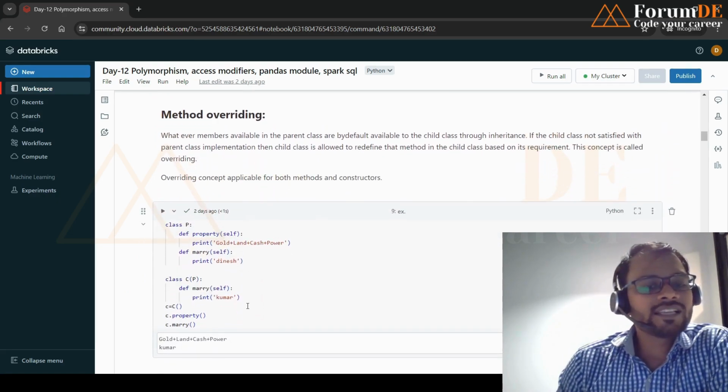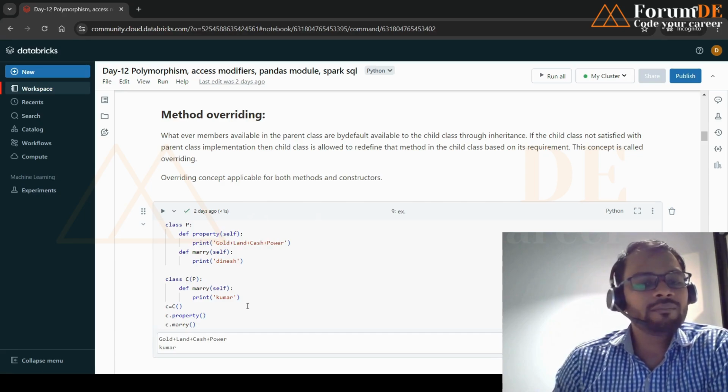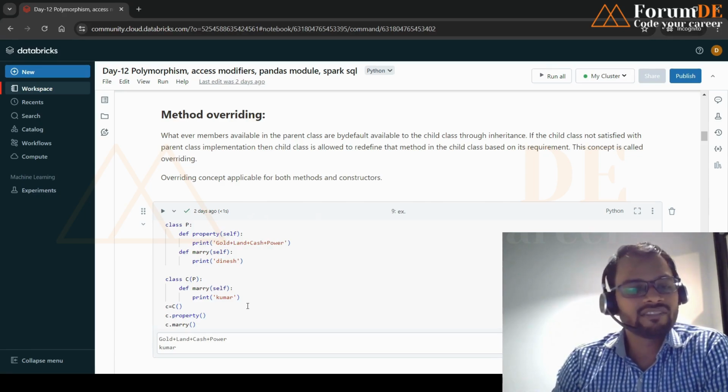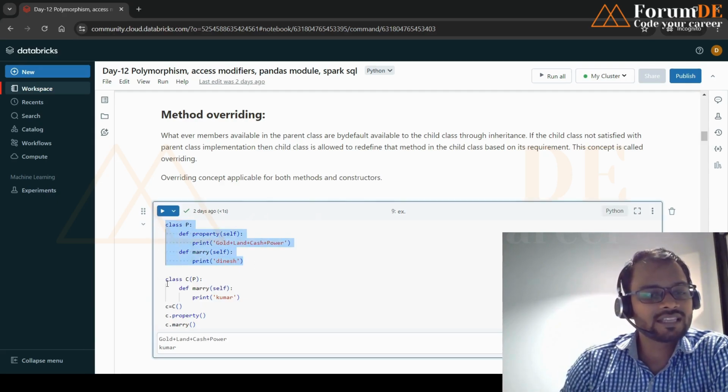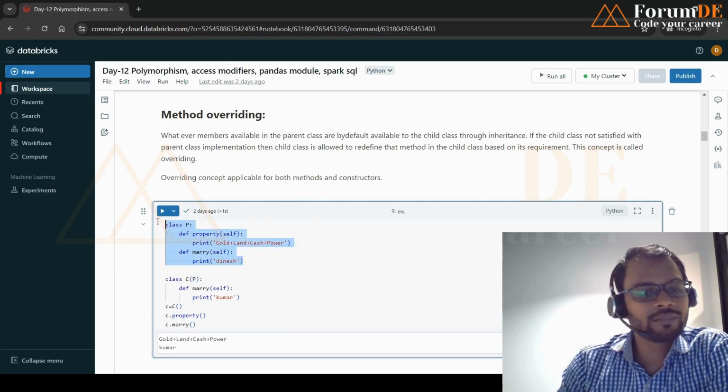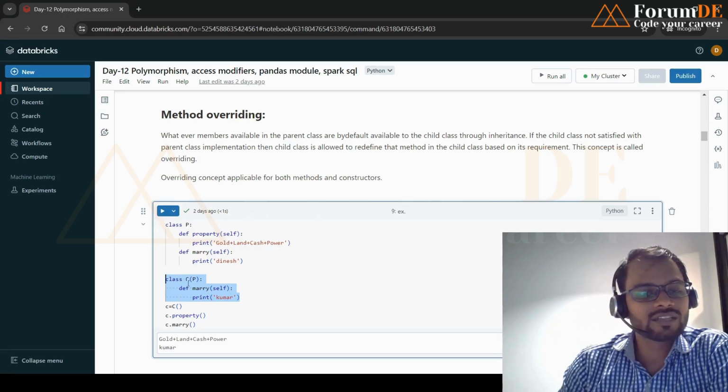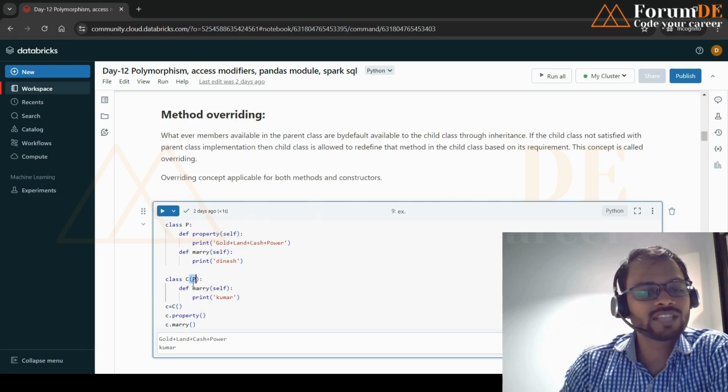Method overriding is when a method is defined in a parent class. Okay, this is a parent class, right? And this is the child class. Why are we calling it the child class? Because we are going to inherit the parent class into the child class. So whatever properties are available in the parent class are automatically assigned in the child class. Suppose we have one property and one method, this is the property, this is the Mary method. All those are going to automatically come into the child class, because we inherit the parent class into the child class, right?